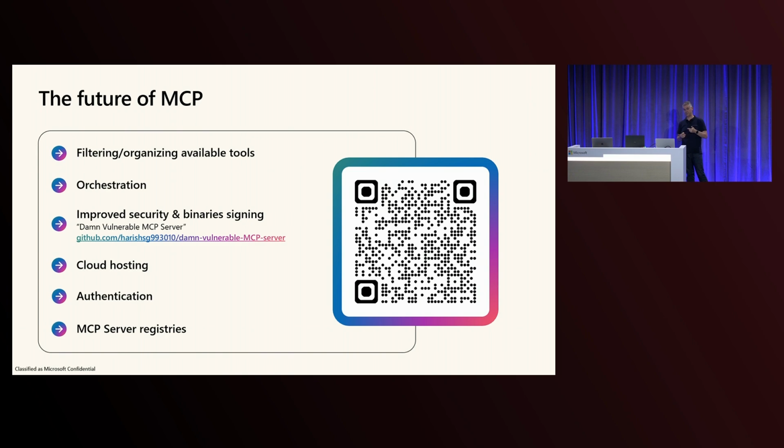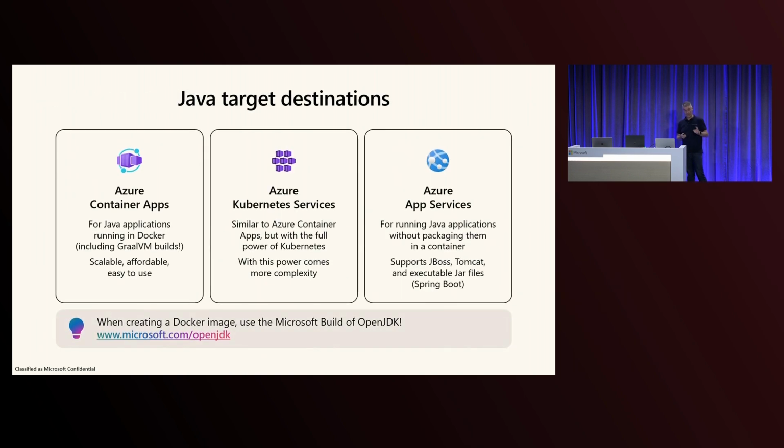Authentication was added to the spec very recently, so most MCP servers currently don't have authentication, and of course that's an issue. Last but not least, MCP server registries, but I talked about this earlier. So lots of stuff to improve. It's very new, and everybody's working on this, so I'm expecting all of this to be fixed, I don't know, at the next Build conference, but today they exist.